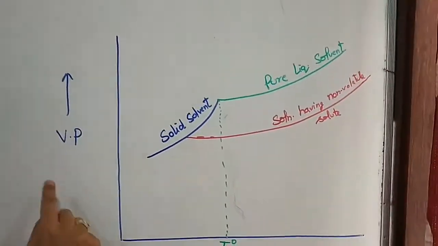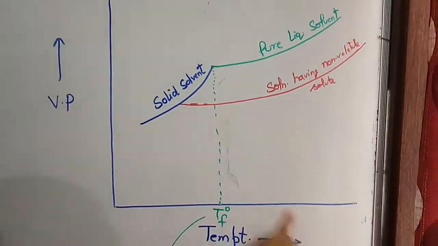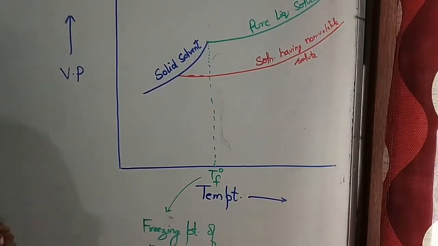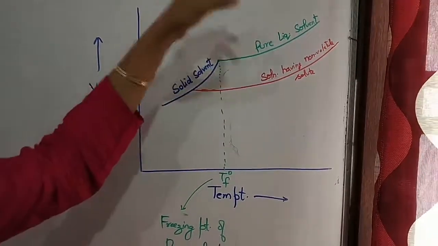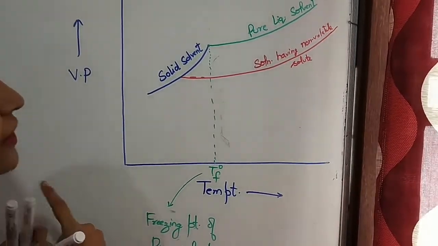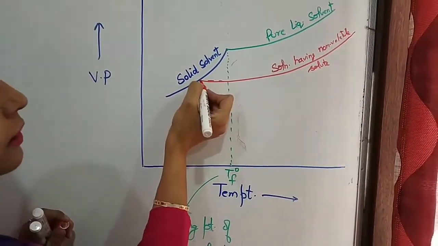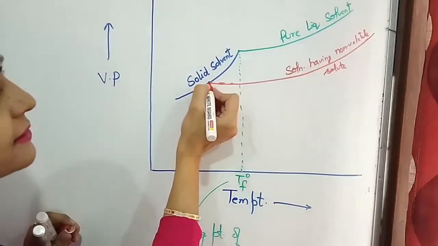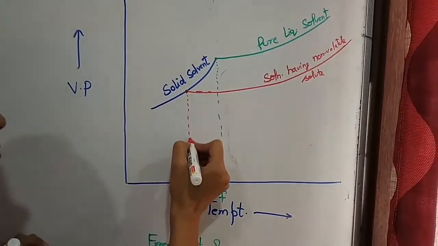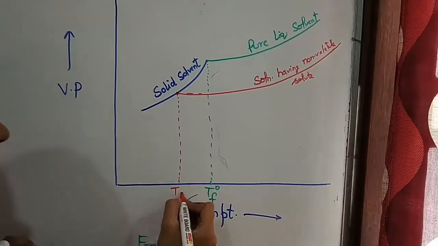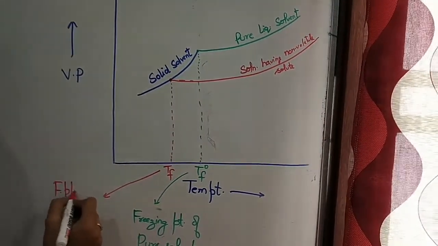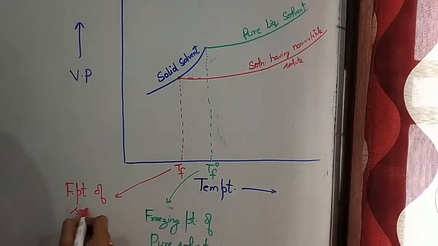Although it shows increase in vapor pressure with increase in temperature, the value of vapor pressure is less compared to that of the pure solvent because we add non-volatile solute to it. Now the temperature at which this vapor pressure of solution meets the vapor pressure of solid form corresponds to Tf, that is freezing point of solution.